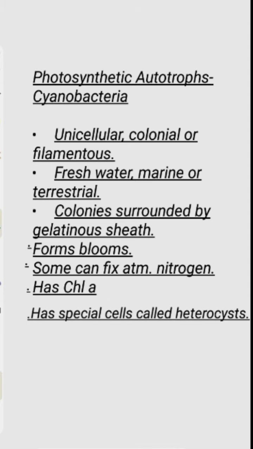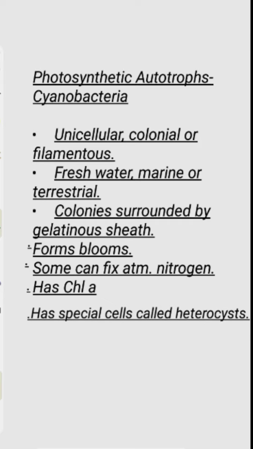These bacteria may be unicellular or colonial, or they may appear filamentous. They can be freshwater, where the salt concentration is low, or marine, where the salt concentration is high, or terrestrial, that is they can be found on moist rocks also.